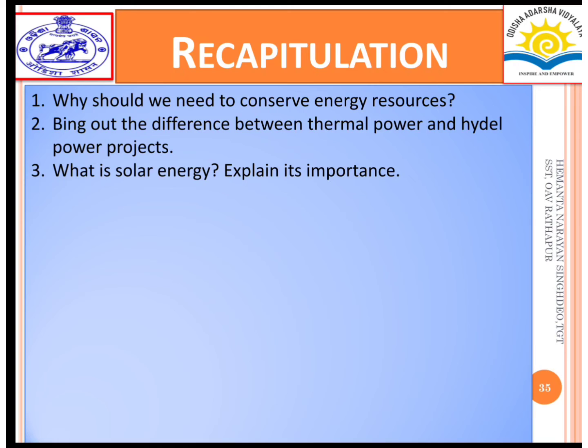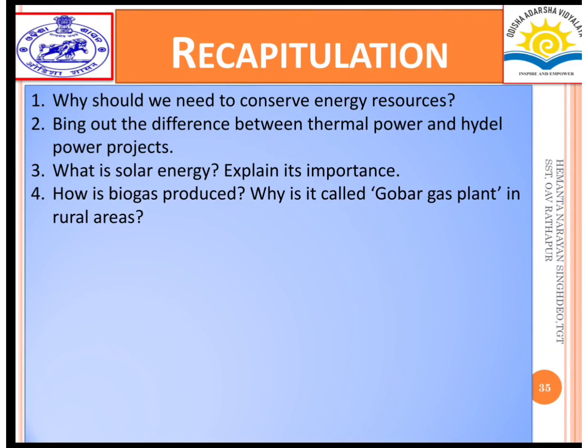Come to question number 4, that is, how is biogas produced and why is it called gobar gas plant in rural areas? Biogas is produced by the decomposition of organic waste under anaerobic conditions, and the primary source of biogas production is cattle dung. Hence, it is called gobar gas plant in rural areas.